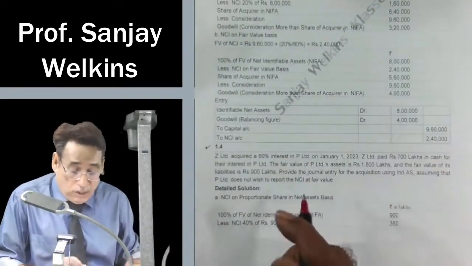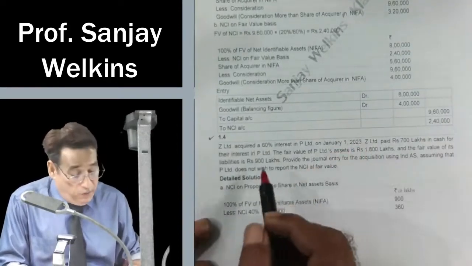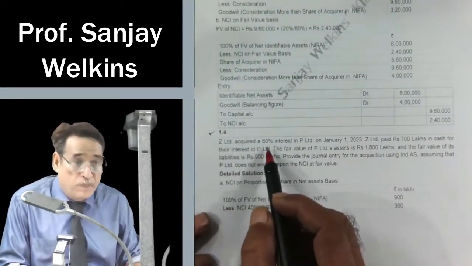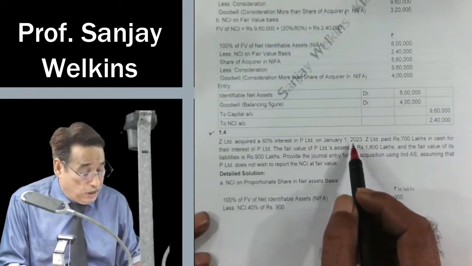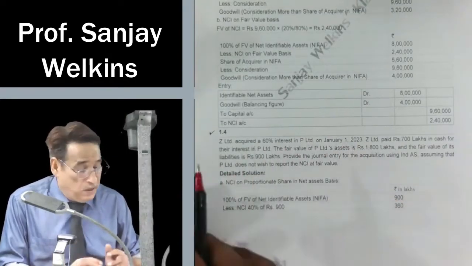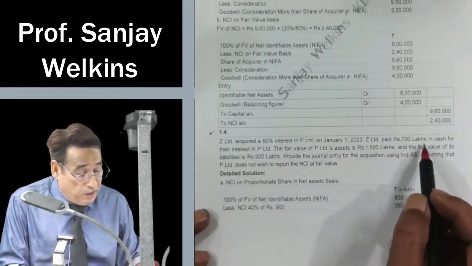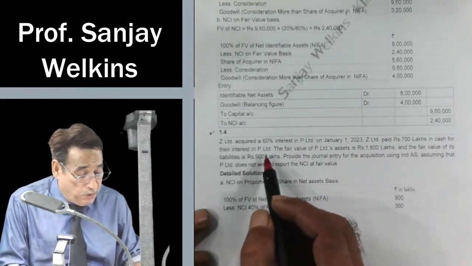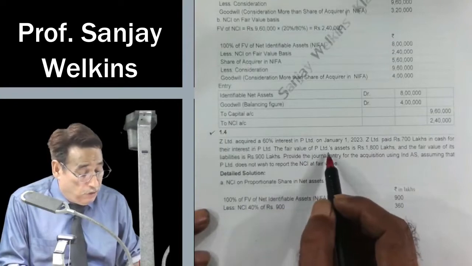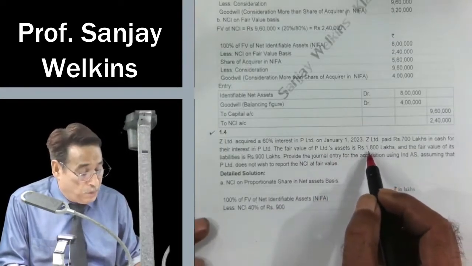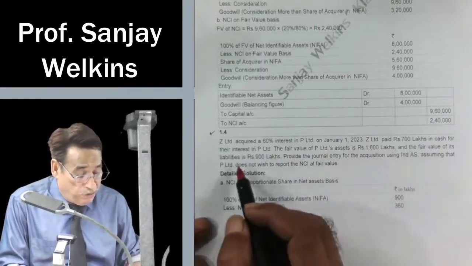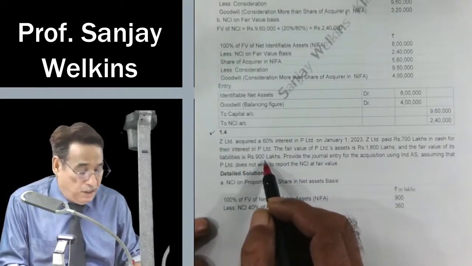In this question, you have been given that Jet Limited acquired 60% interest in P Limited on 1st of January 2023. We paid 700 lakhs in cash for their interest in P Limited. The fair value of P Limited's assets is given separately as 1,800 lakhs and the fair value of liabilities is 900 lakhs.